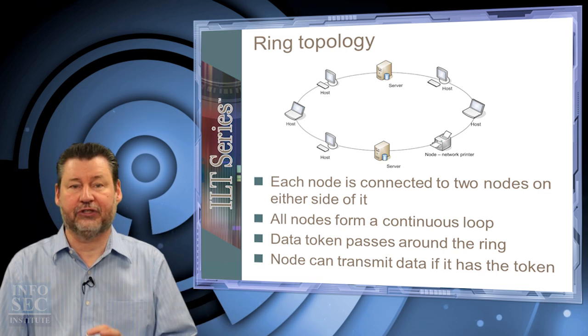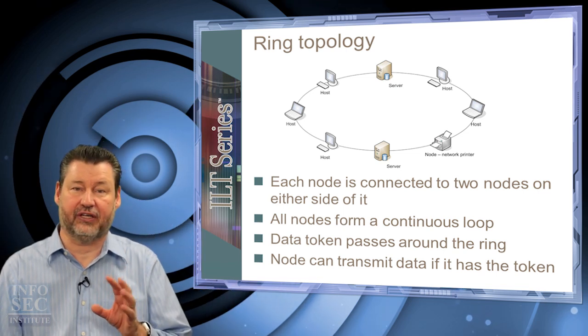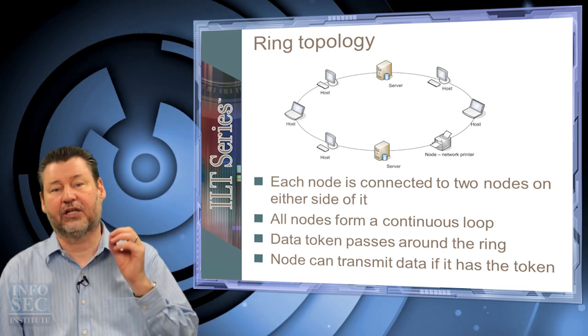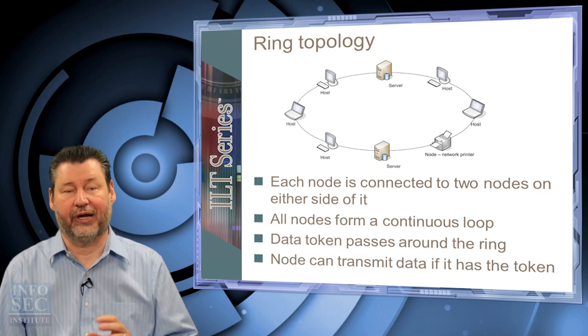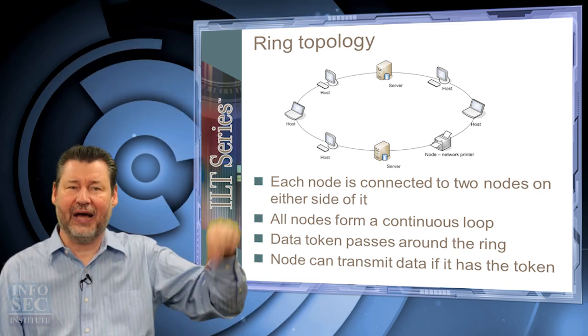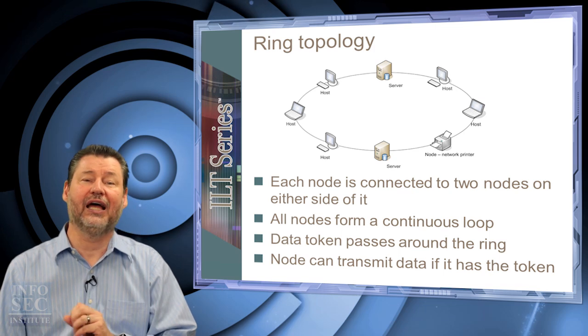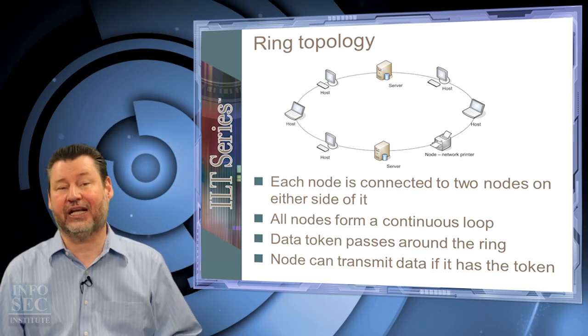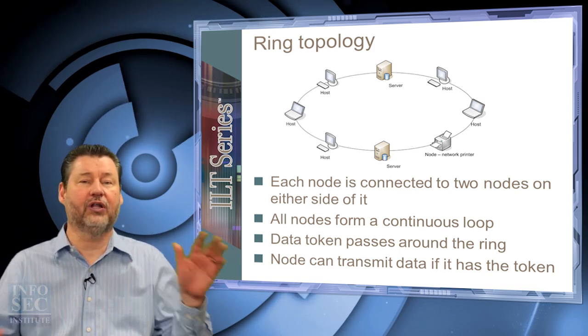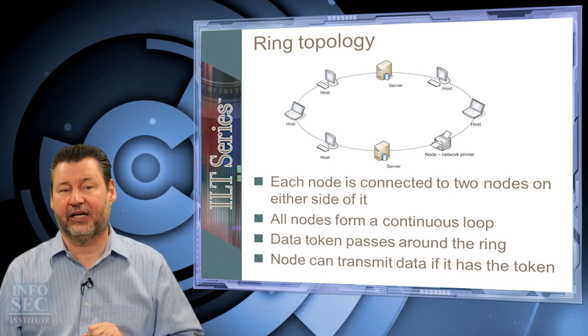I'm going to reference token ring in specific here. Token ring creates a logical 24-bit control frame, just a little bit of data. It passes around the ring. Whoever holds that control frame is the only one that can transmit. So there are no collisions because only one machine can transmit at a time.